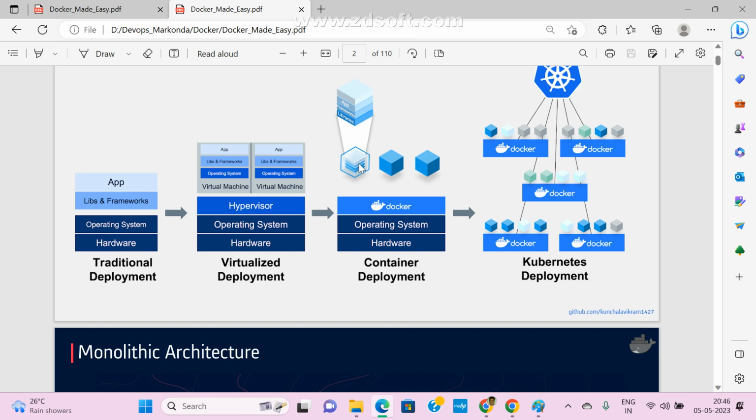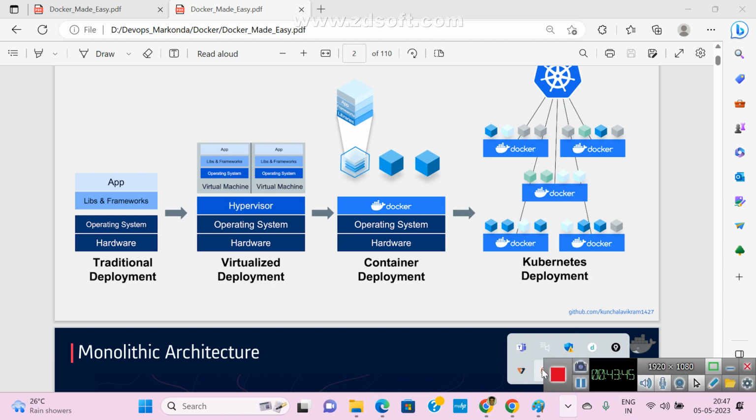Clear, guys? Any doubt as of now? I hope now we have some idea of what traditional deployment is, what virtualized deployment is, what container deployment is, and the difference between VM and container deployment. Next class we'll see practically how it works and how to set up Docker, and I will show you a few more things. Today was oral, so it is boring. That's it from my side today. If you have any doubt, you can ask, or else we'll wind up.